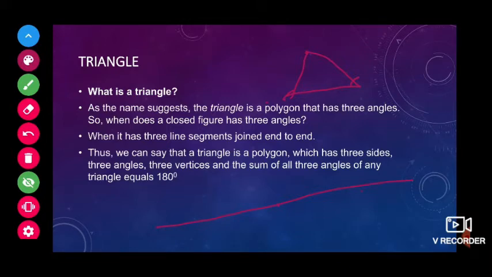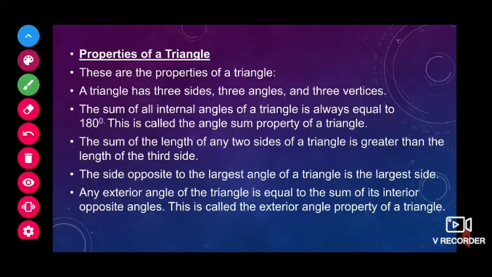Whenever two lines meet, they form one angle. So the triangle has three angles and three sides. The sum of all three angles is always 180 degrees. This we will see inside the chapter.